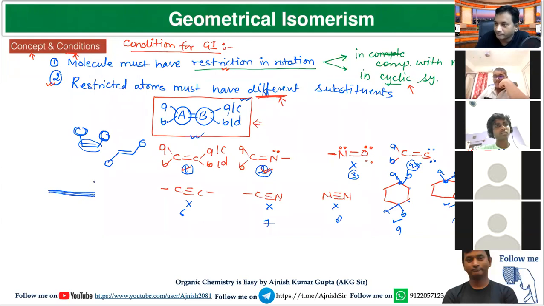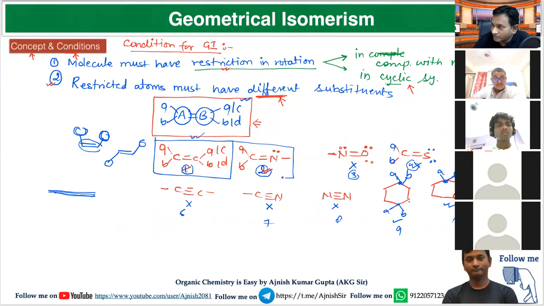Now, look over this, and I will create general cases where geometrical isomerism is observed. First you can think along carbon-carbon double bond. Second, you can think along carbon-nitrogen double bond.